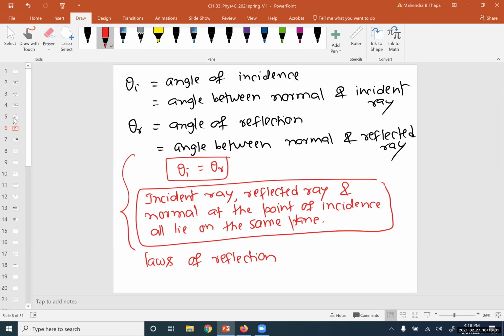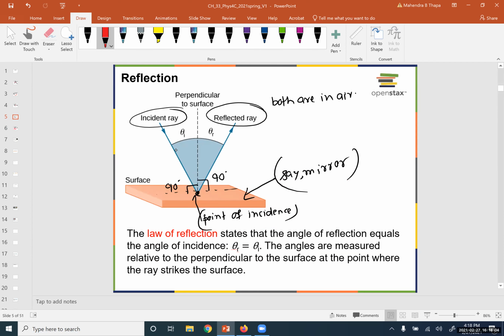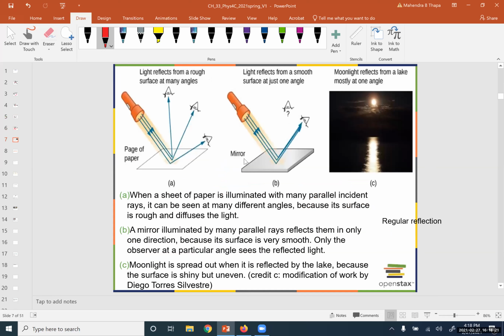So in the picture, you saw that this angle theta I is equal to this angle theta R. Okay, so this point is called the point of incidence. Okay, so this is the law we use to define the angle of incidence and angle of reflection. So here you see in this picture this plane mirror. If we use the case of mirror, this beam is also a parallel beam, which is incident.